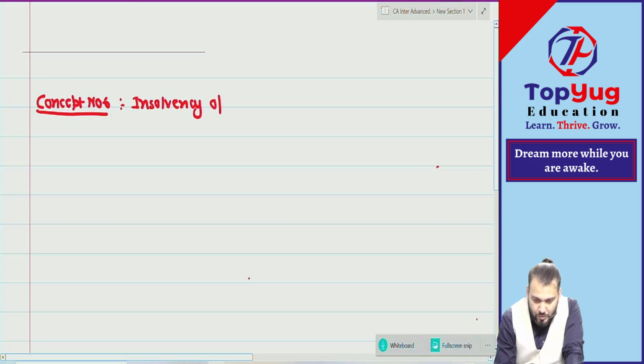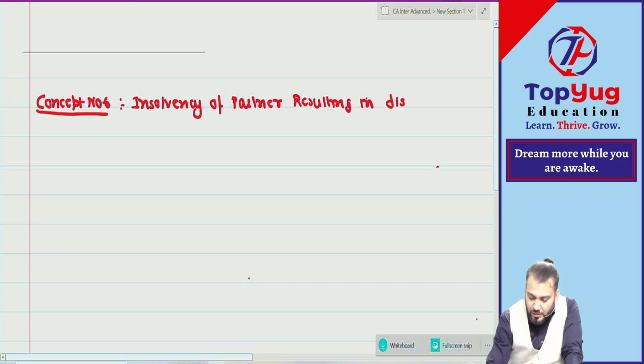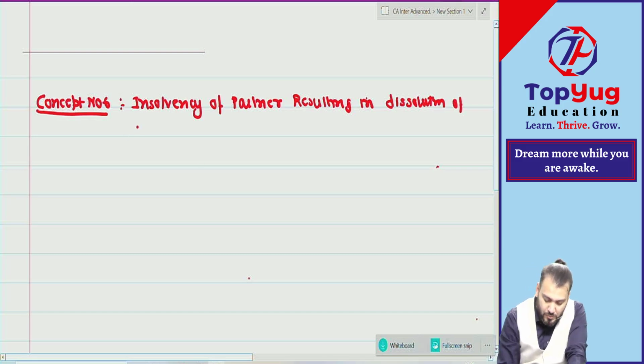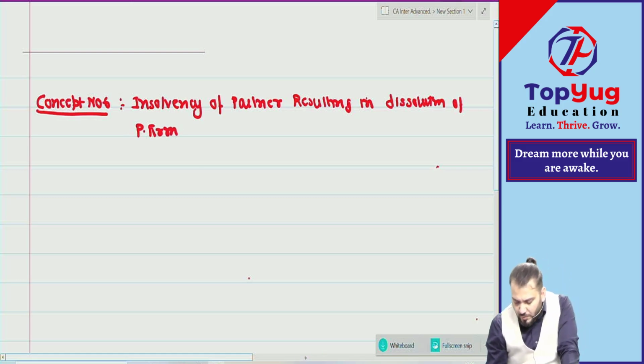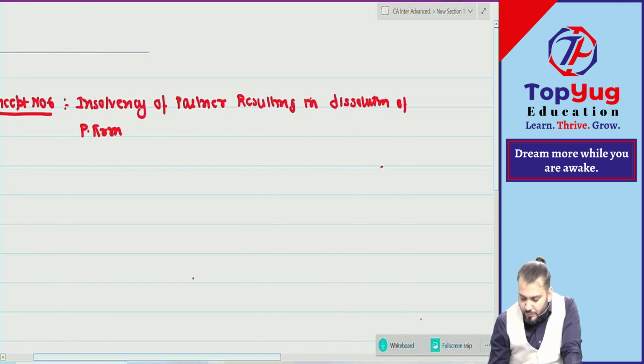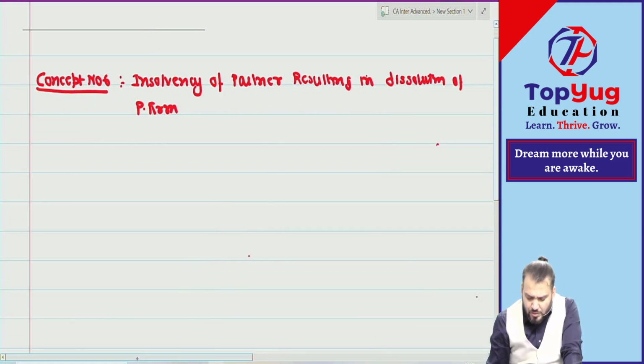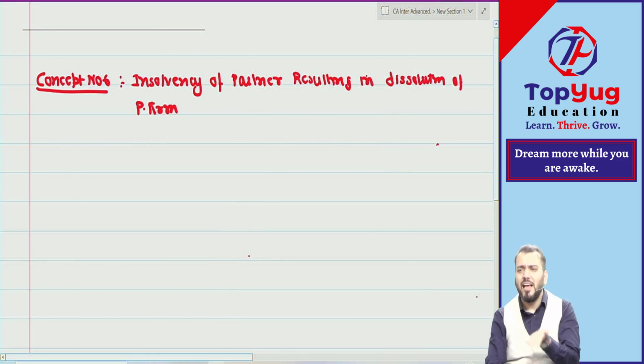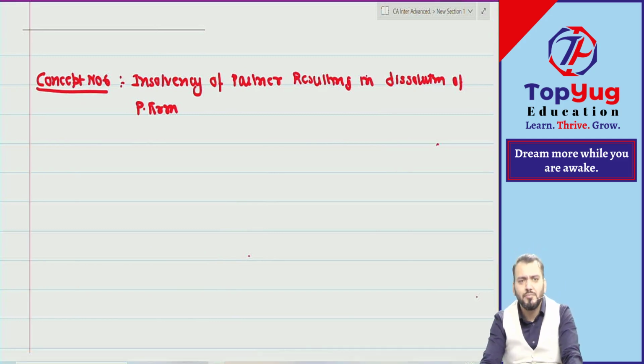Insolvency of a partner, resulting in dissolution of the partnership firm. Correct? So it means dissolution due to insolvency. Can I say it will be as simple as whatever we have done in concept number 1?